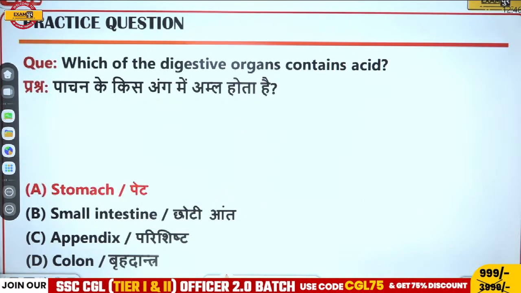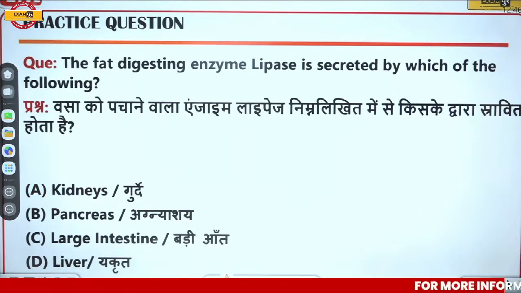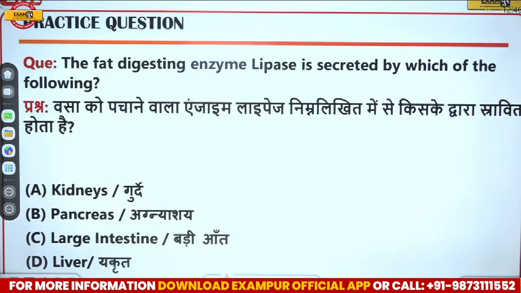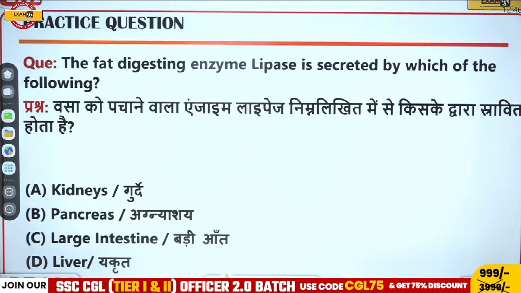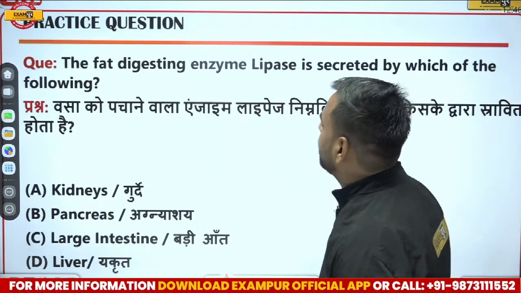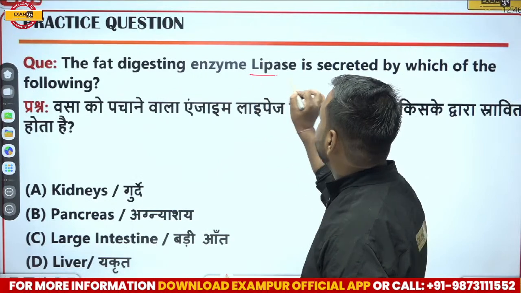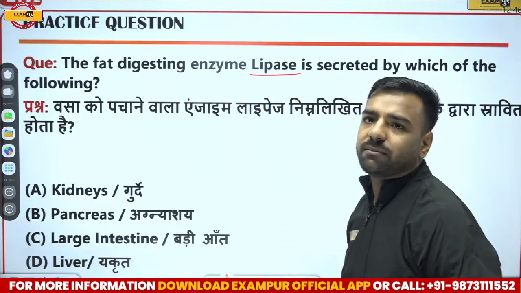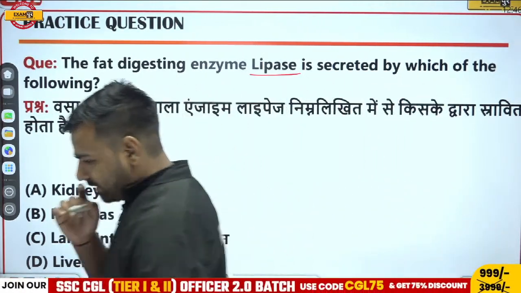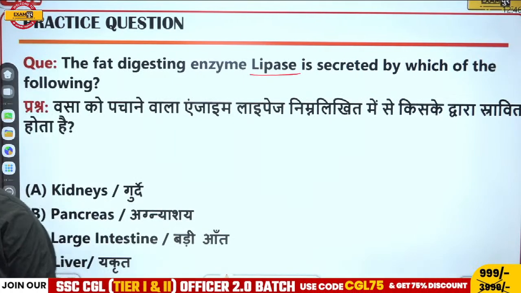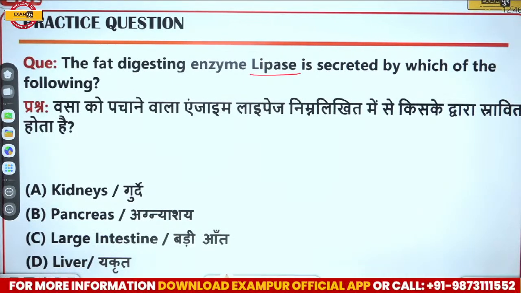Next we have, the fat digesting enzyme lipase is secreted by which of the following? So is it kidney, pancreas, large intestine or liver? So what do you think? What will be the correct answer here? Fat digesting enzyme lipase. We are discussing it for such a long time, right? So Rishabh, what do you think this time? What will be the correct answer? And everyone who's there in the session, please like it and start giving the answers.